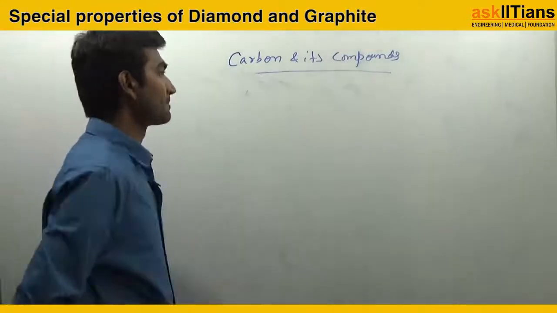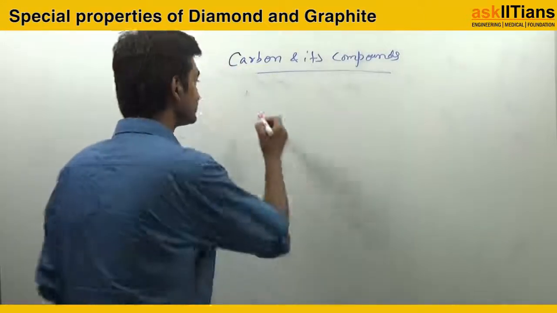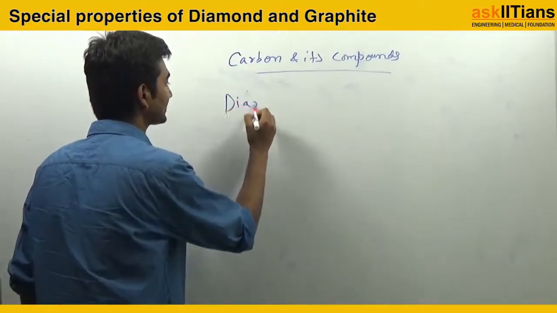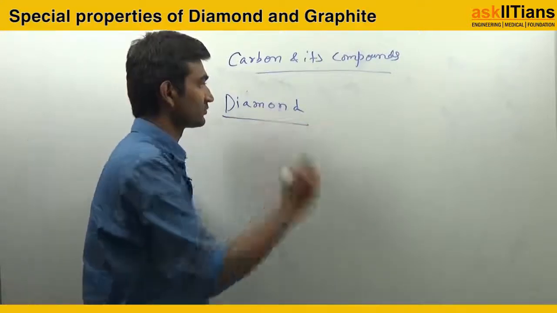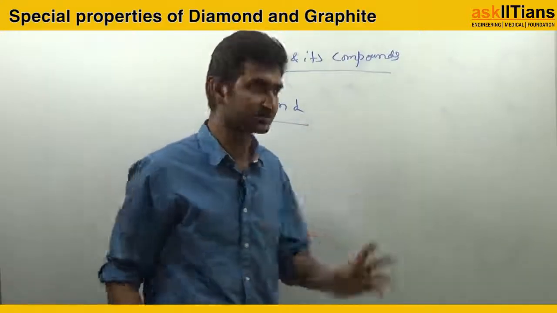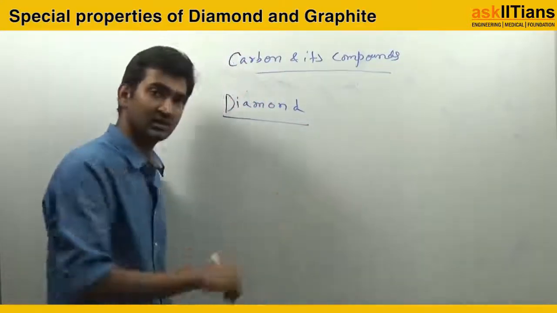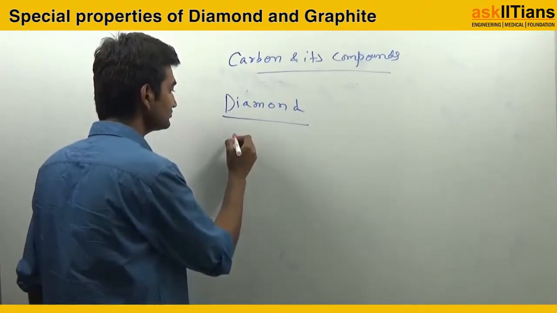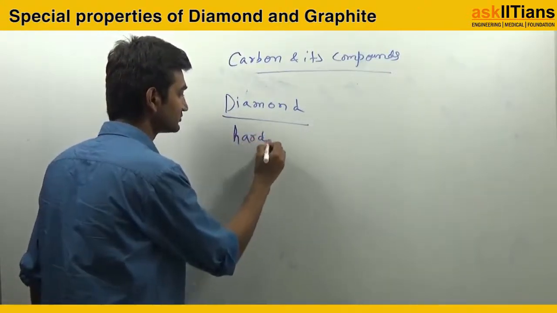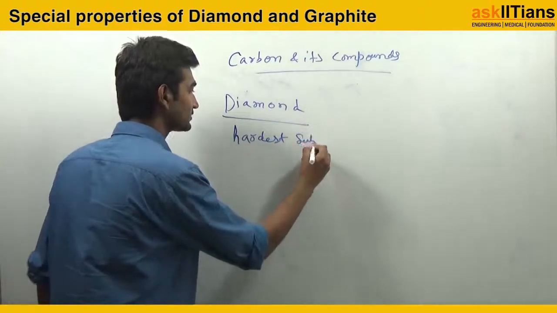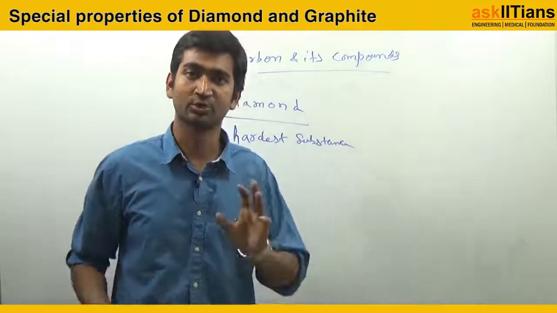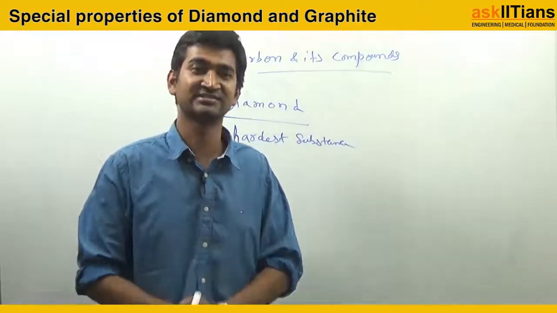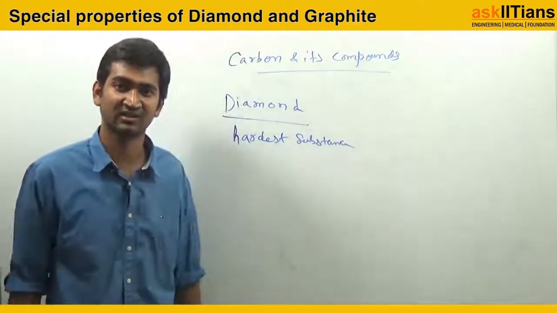Now, अगर मैं डायमंड की बात कर रहा हूं, देन फर्स्ट ऑफ ऑल you should know the properties of diamond. Diamond is the hardest substance known. It is the hardest substance known on earth, guys. इससे ज्यादा हार्ड आज तक कुछ हुआ ही नहीं है.